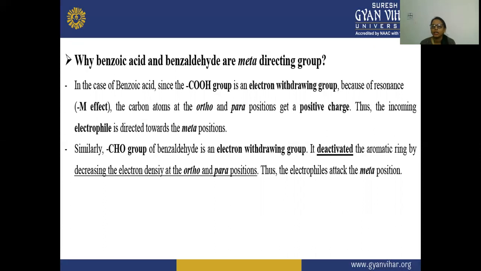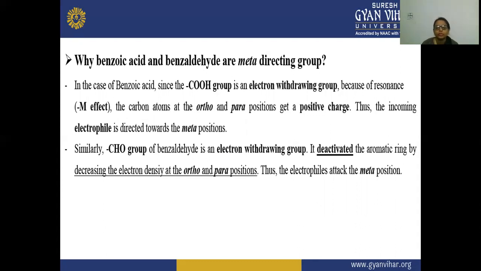So if they are getting the positive charge, then the place that is left on the benzene ring is your meta position. And if an electrophile is attacking the benzene ring, then it will come to the meta position, because ortho and para already have the positive charge, and the electrophiles also have the positive charge. So the electrophile will not go to the ortho and the para position, because positive charges will repel each other. That is why it will be directed towards the meta position.